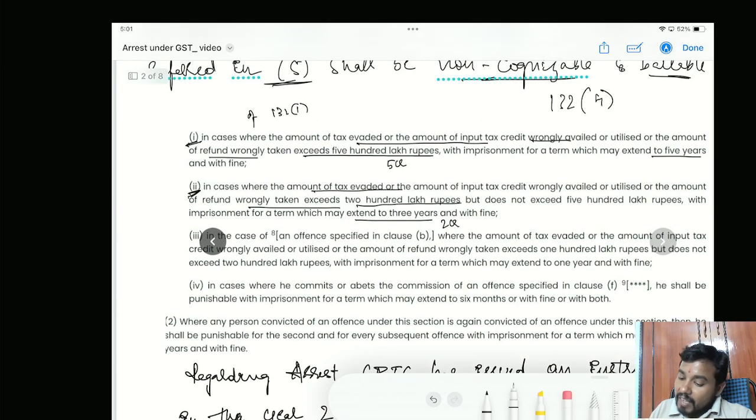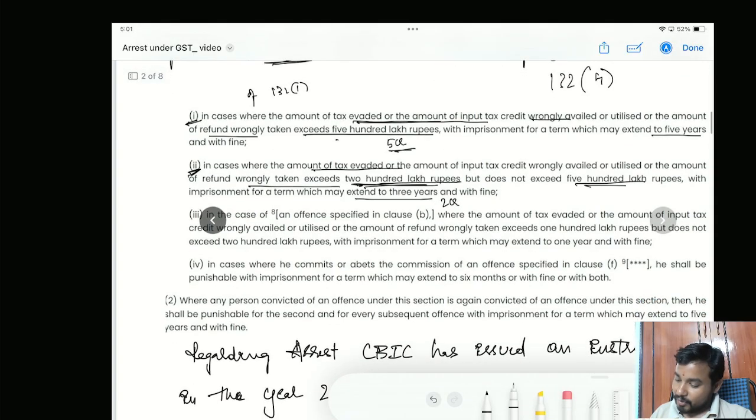Simply speaking, where the amount of tax evaded, or input tax credit wrongly availed, or refund wrongly taken exceeds 500 lakh rupees, we can take it as 5 crores. If the amount exceeds 5 crores, and if the amount exceeds 2 crores but does not exceed 5 crores. Simply speaking, they have referred to 200 lakhs and 500 lakhs, that is 2 crore and 5 crore, we can easily refer. So you will be punishable under clause 1 and clause 2 based on the tax amount involved, not the transaction value, the tax amount involved.